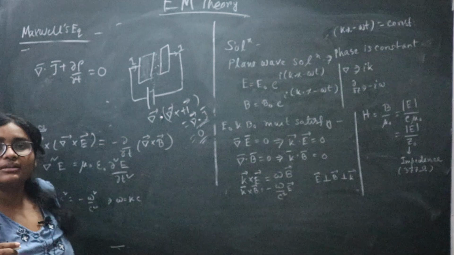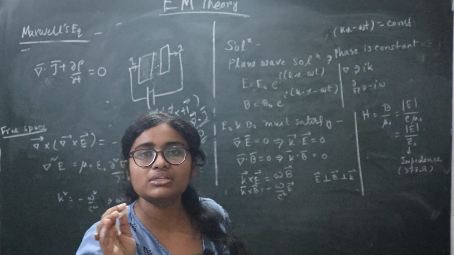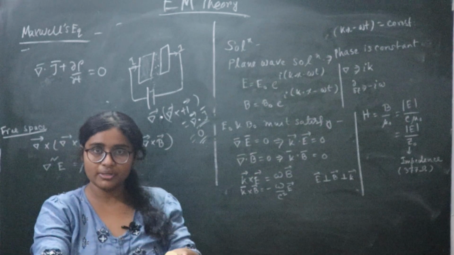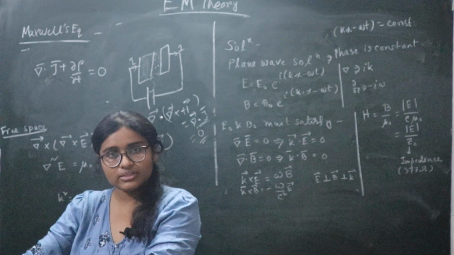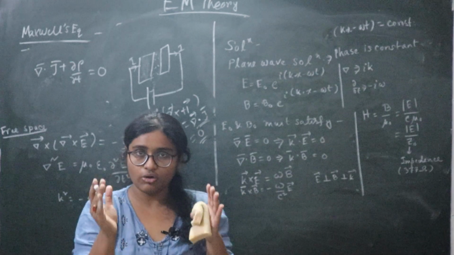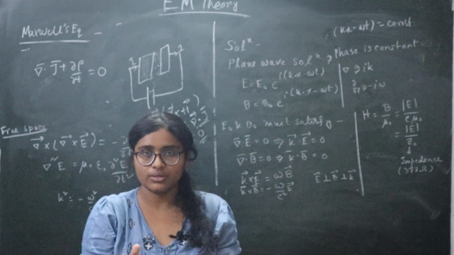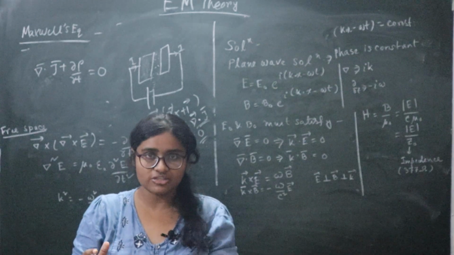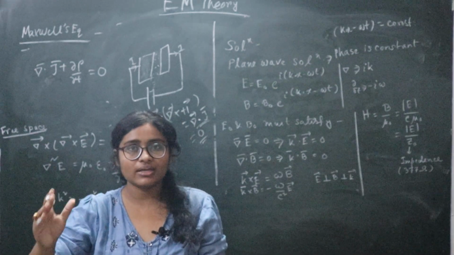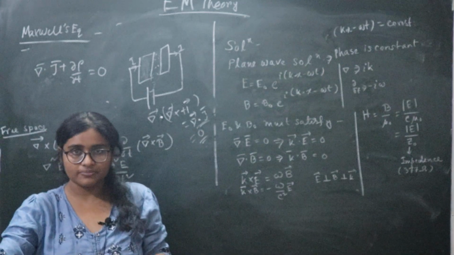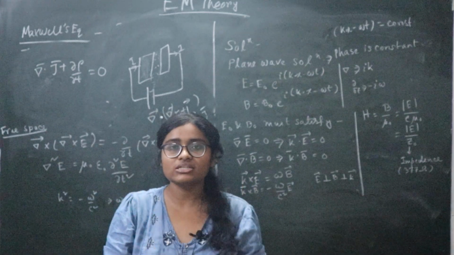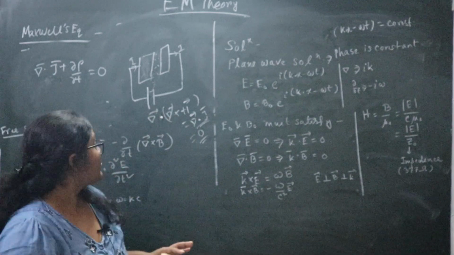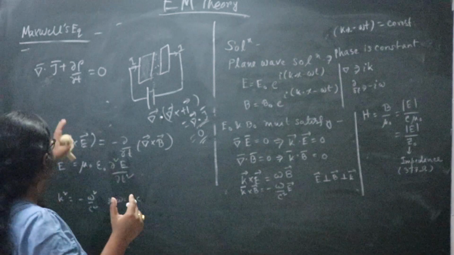Now what do you mean by continuity equation? The continuity equation tells the rate of charge flow, meaning that how much charge is incoming, that much charge will be outgoing. There is no creation or annihilation of charges in between. The rate of flow of incoming flux, or charge flux, will be exactly the same as the rate of flow of the outgoing flux. So there will be no net creation or generation of charges. That is the conservation of charge or conservation of current.